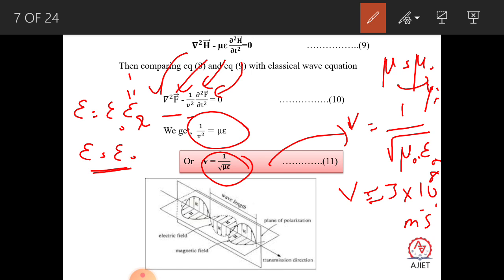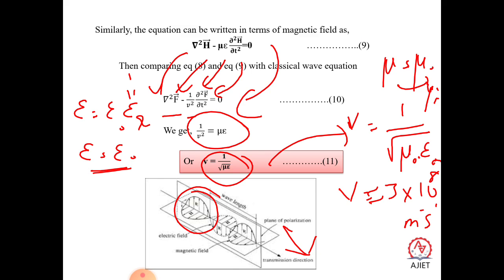You can see a very nice representation of electromagnetic waves. This is the direction of propagation of the wave, and you can see one electric vector and one magnetic vector which are mutually perpendicular to each other, and this wave travels. So now we confirm that this equation is nothing but our wave equation. This is a wave, and this is its propagating direction. This is the expression for electromagnetic waves.